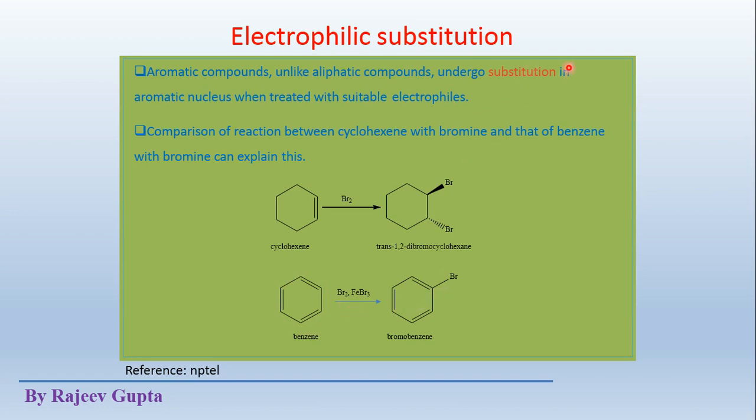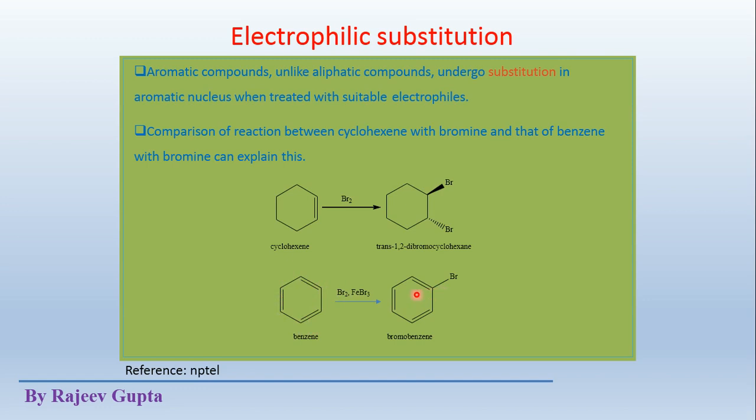Here a substitution reaction takes place, meaning the incoming electrophile, the bromine atom, will attack any of the 6 available sites of the benzene ring and substitute a hydrogen atom from this ring.